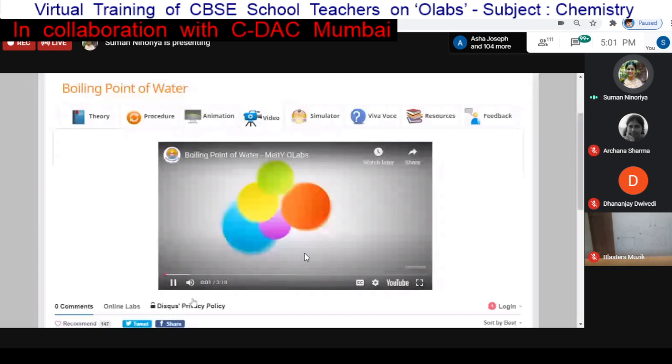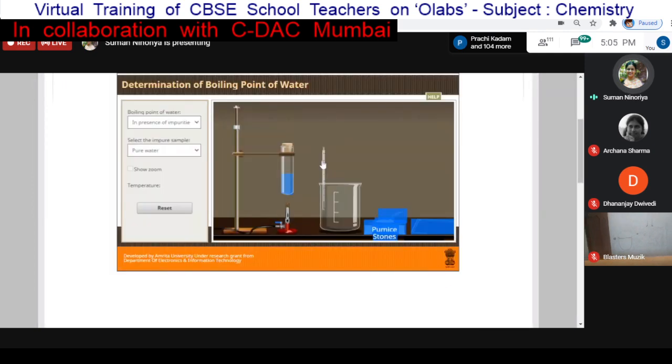The next step is to use this thermometer. I'm clicking on the thermometer and putting it at the proper place in the test tube. If we are not able to place it at the proper place, it will not allow us to place it. This is the problem with dragging and dropping, or maybe with a laptop, where the keyboard is not suitable for that. Sometimes we need to try 2-3 times to perform this step.